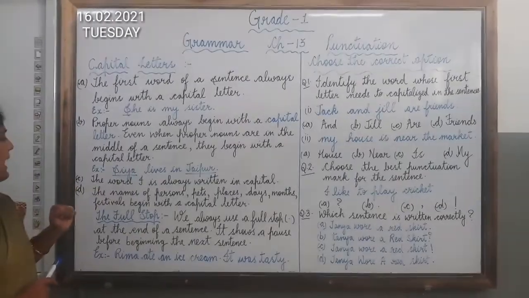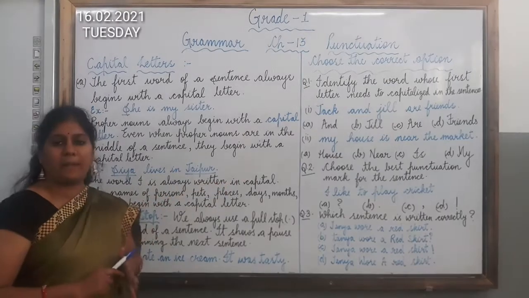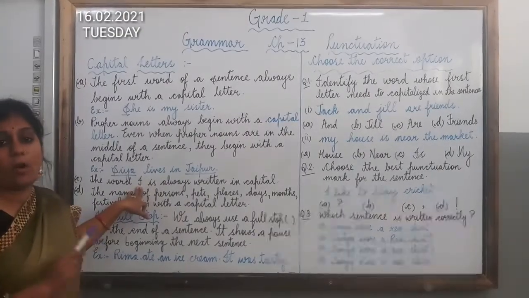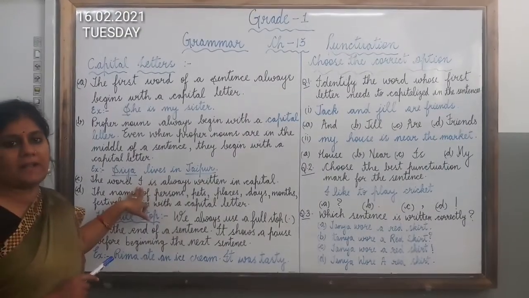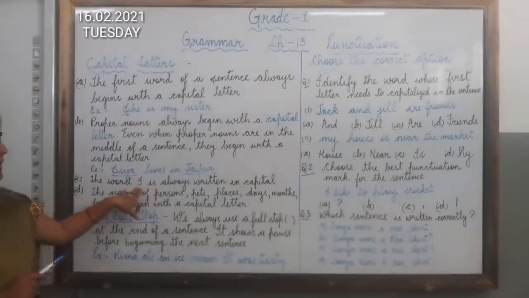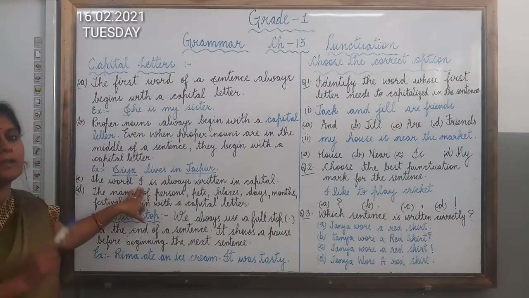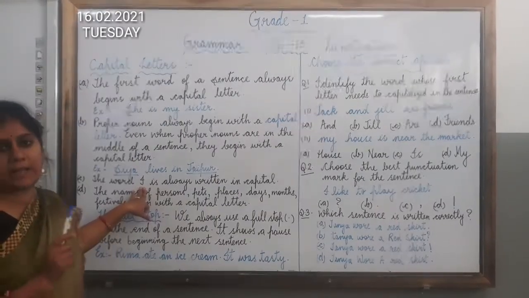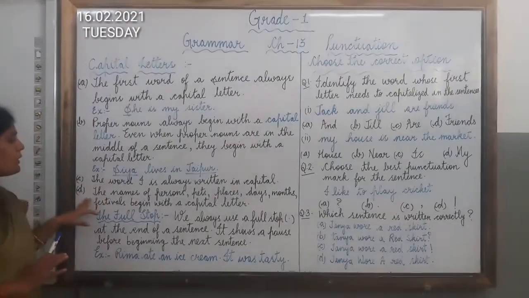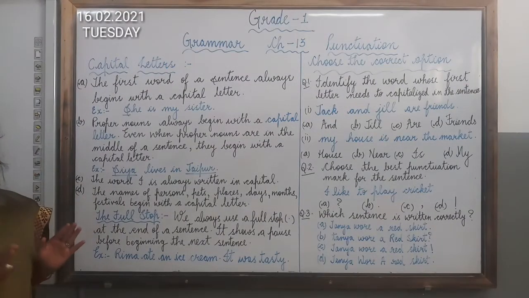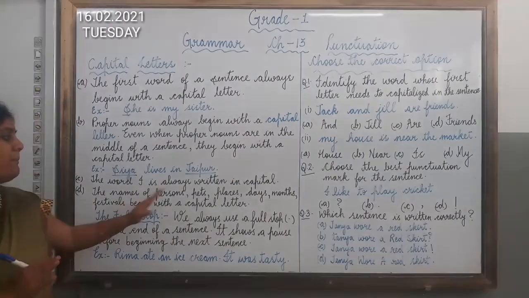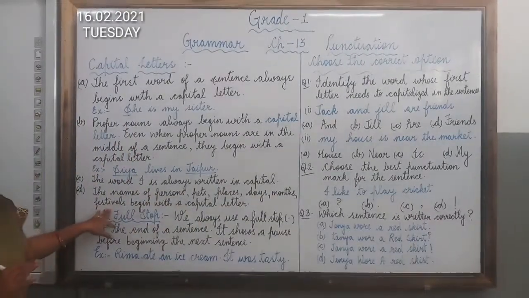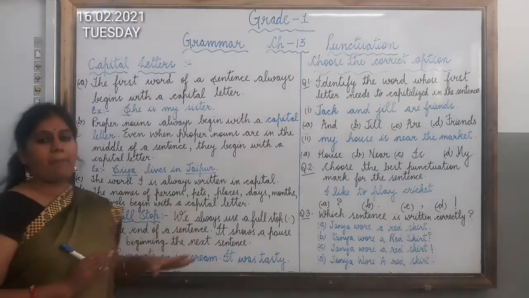Now the third point said that the word I is always written in capital. Pronoun I should be written in capital always, even if it is occurring in the middle of the sentence. It should be written in capital letter. So you have to remember this also, that I should be written in capital letter wherever it is occurring in the sentence. The fourth one is that you have to remember that the names of persons, pets, places, days of the week, months of the year and the festival begin with a capital letter.